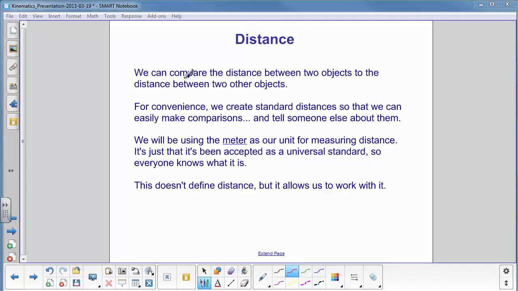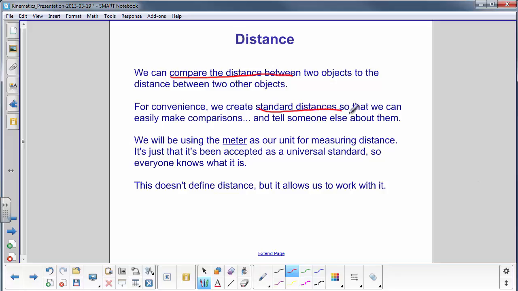So we can compare the distance between two objects to the distance between two other objects. On the previous slide, we could see how far that marker was from Seoul, and we also saw how far it was from Coney Island and several other points of interest. So for convenience, and so we can talk to each other and compare distances, we will create standard distances.